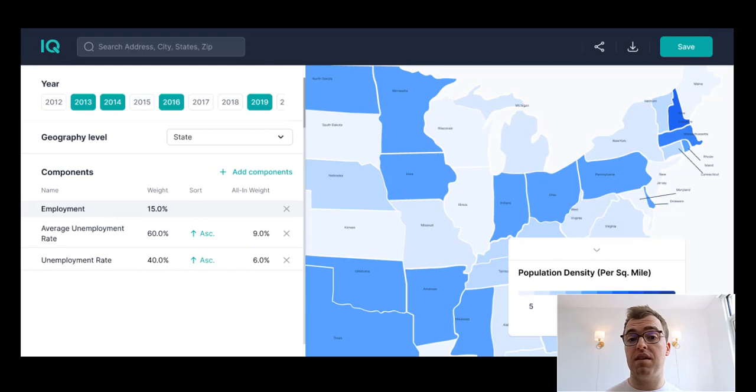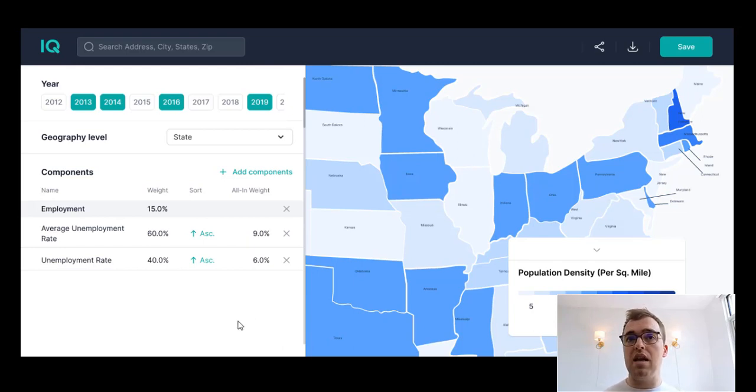DemographIQ.ai is a platform that takes that to the next level and provides a solution where existing data platforms are lacking, in that you might not just be interested in one metric. Perhaps you're interested in judging geographies based on a multitude of metrics, and you want to do that all in one convenient location. So let's dive right into the screen that I have.